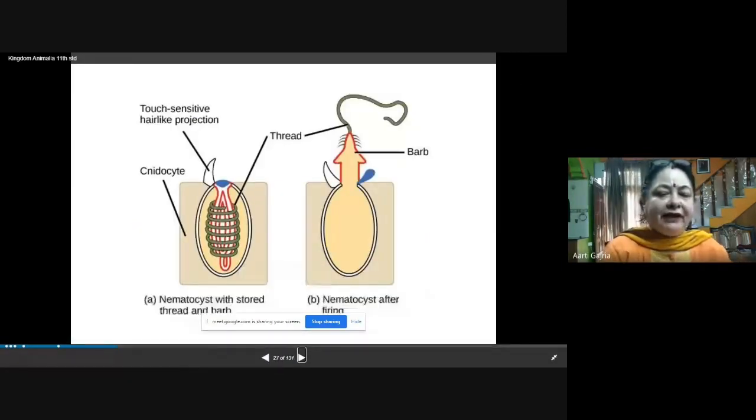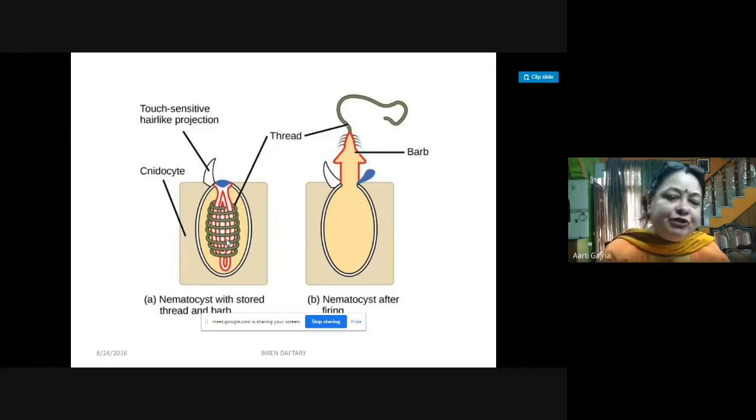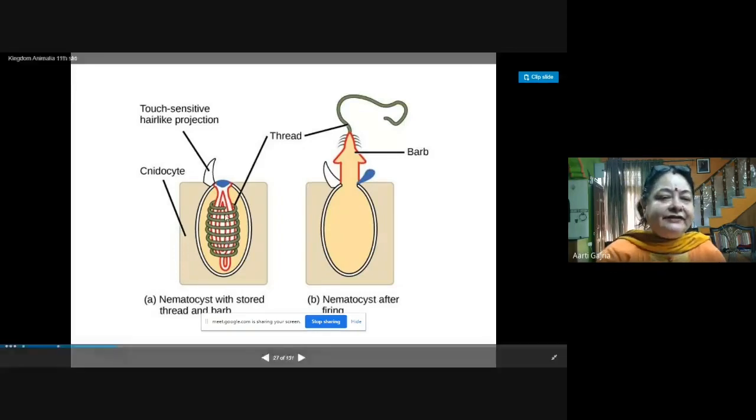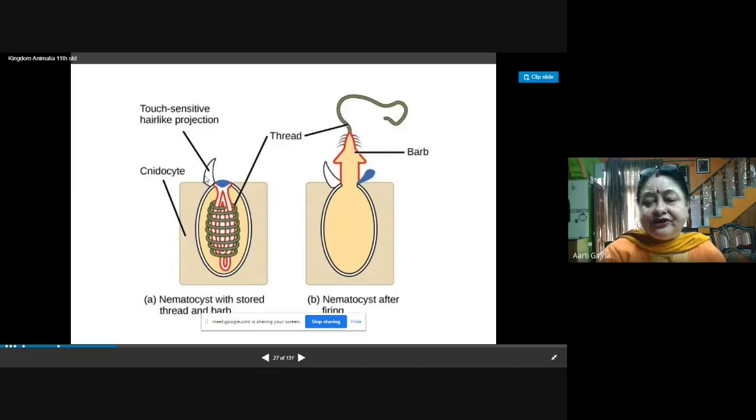This is nematocyst, the cnidocyte, the special cell because of which the name cnidarians has been given to this phylum. This is cnidocyte. Now this cnidocyte has a structure wherein you can find a thread-like structure which is inside. When the stimulus is not present, the thread is inside only. And this is the touch-sensitive hair-like projection.